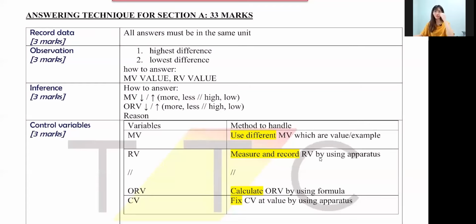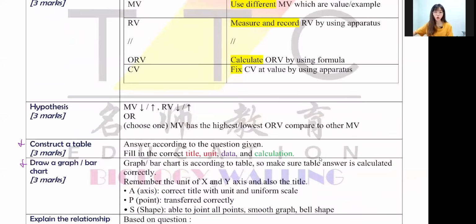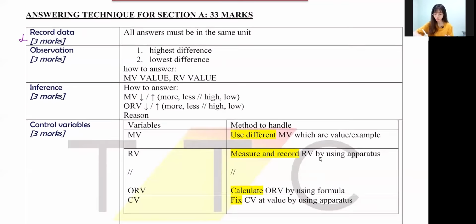So first of all, we have record data. Record data is the easiest question, guys. If you do this question wrongly, you really have to go back to primary school already. You only have to write what you see. At the same time, you only have to do some simple mathematics, maybe minus or plus, or divide to find the average. So it's the easiest one you have to get marked. If your recorded data is wrong, it will affect your table and your graph. So that's why you shouldn't do the first question wrongly, guys. You must do it correctly.